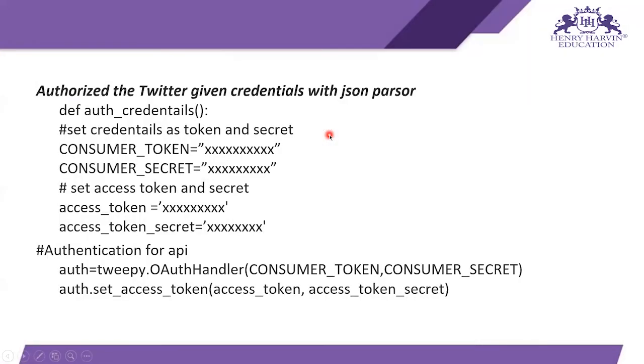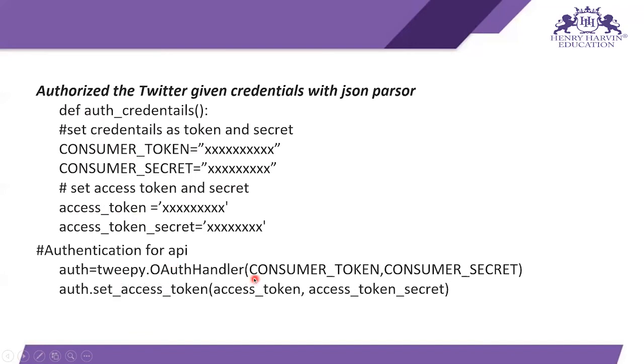Now let's go to the next step: authorize the given Twitter credentials with the JSON parser. To do this, you write def auth credentials, and with the JSON parser you specify your API key.